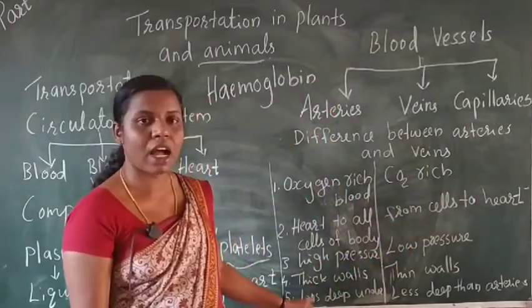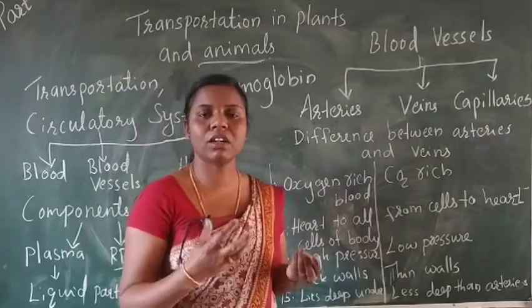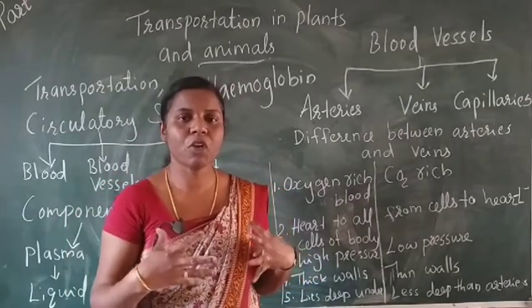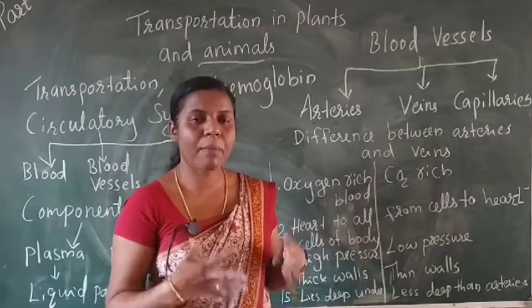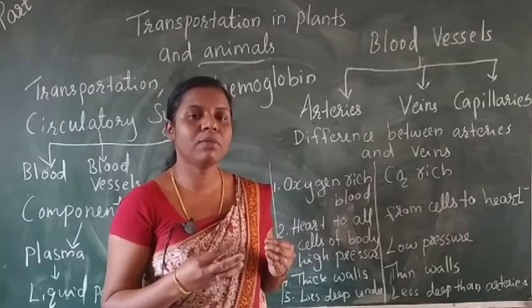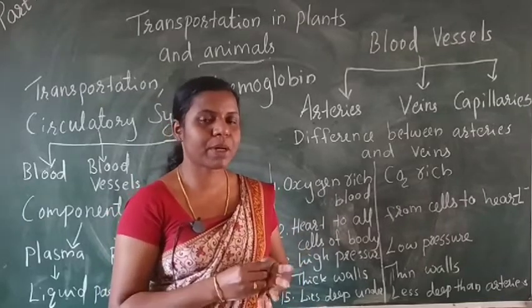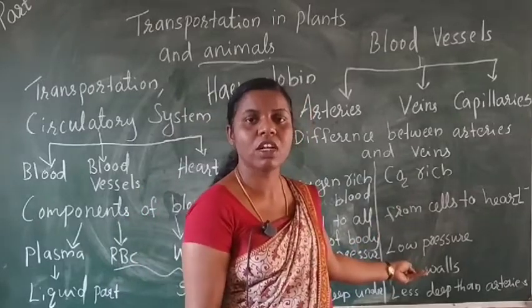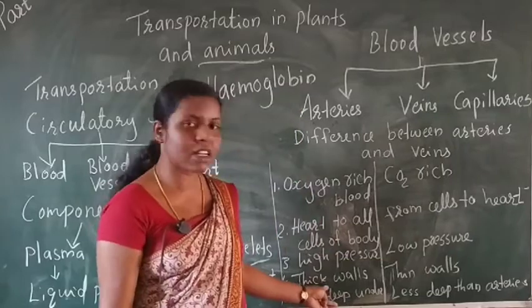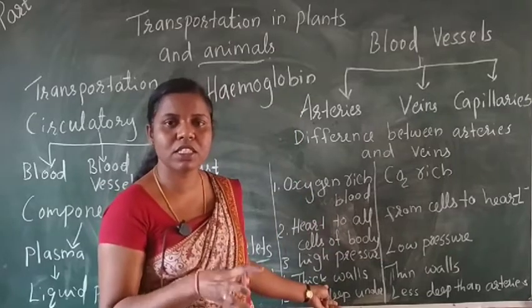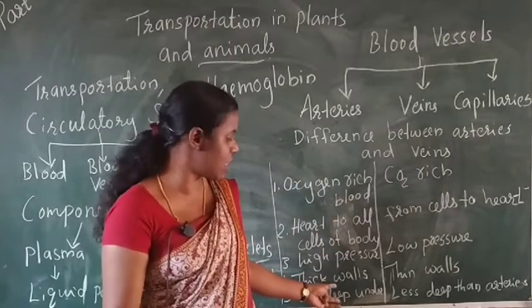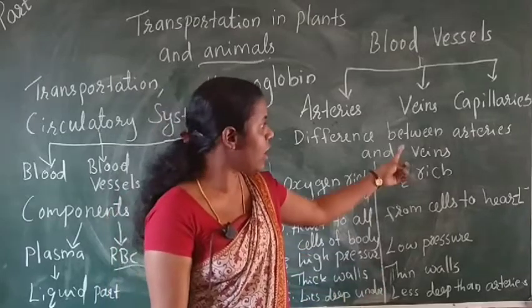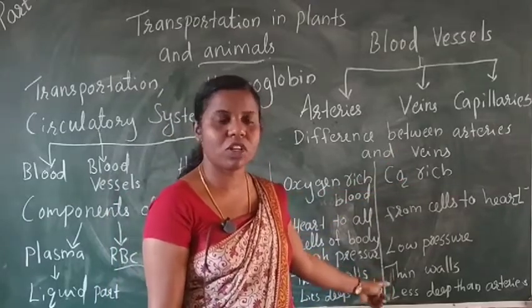Next, in arteries blood flow is rapid and at high pressure. In veins, blood moves at low pressure. Arteries have thick walls, meaning the blood flowing vessels have thick walls. Veins have thin walls.